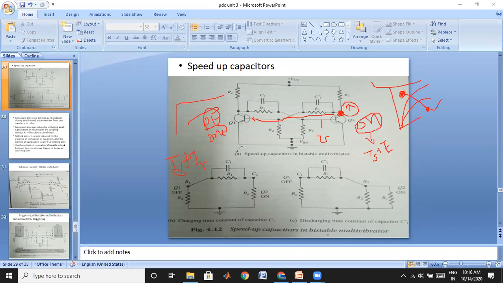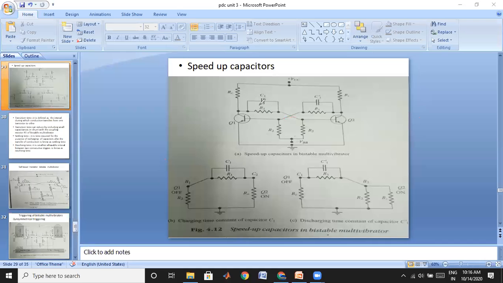For reducing this time period, we are going to place a capacitor in parallel with a resistor. We will see what happens and explain why we place this capacitor.